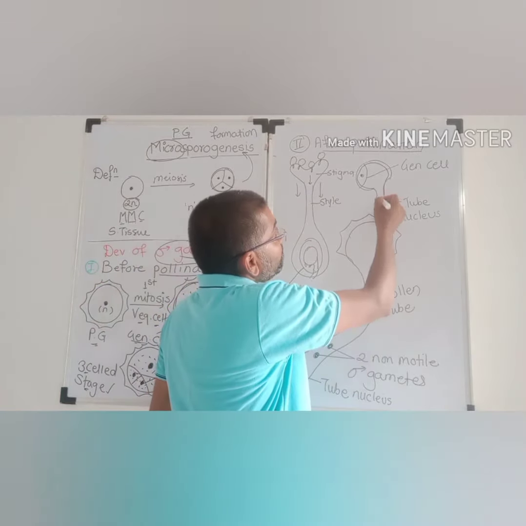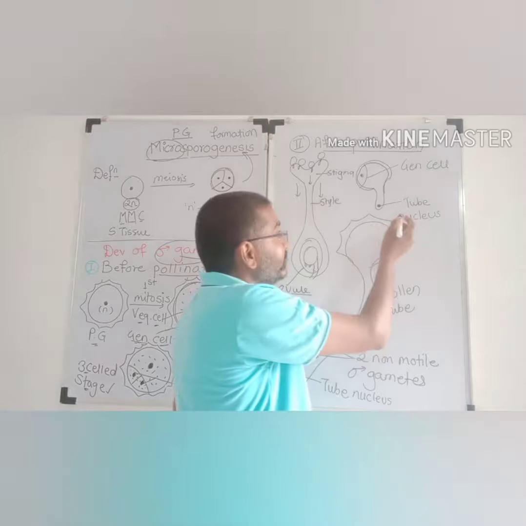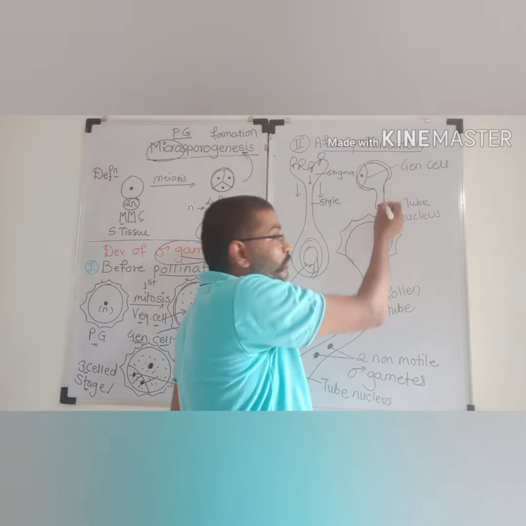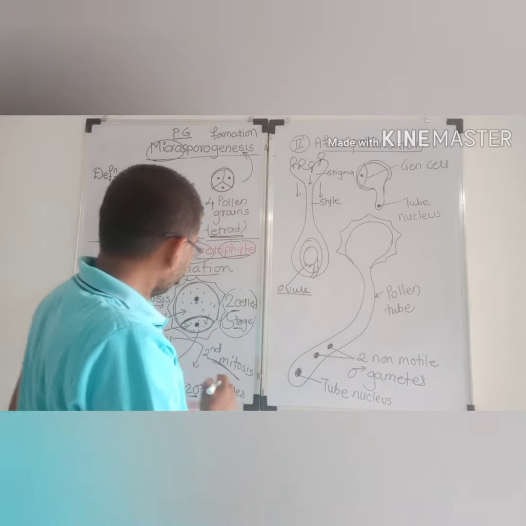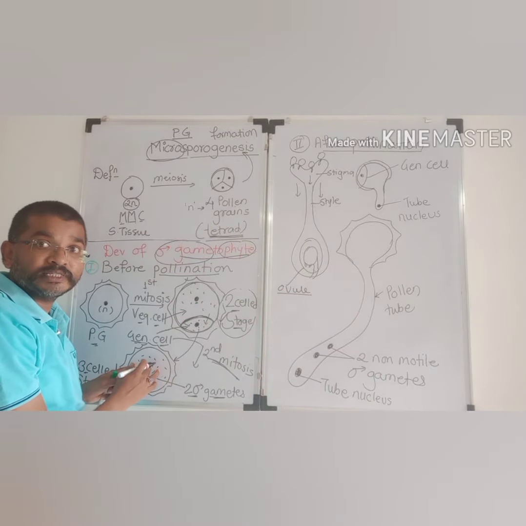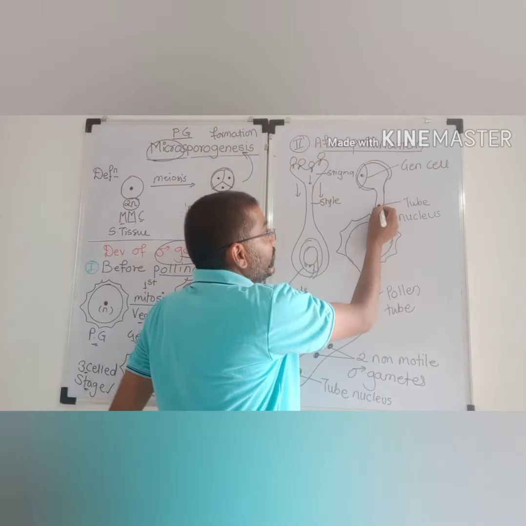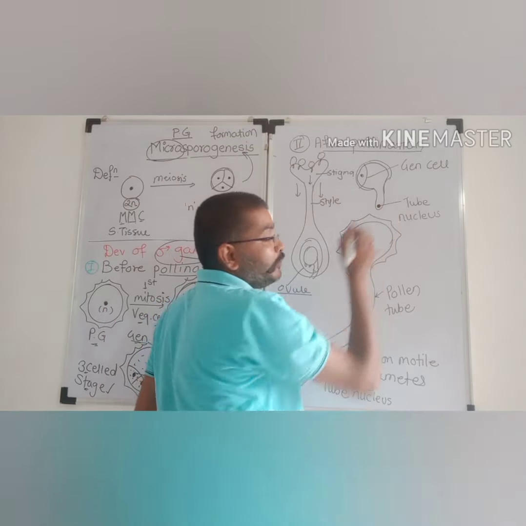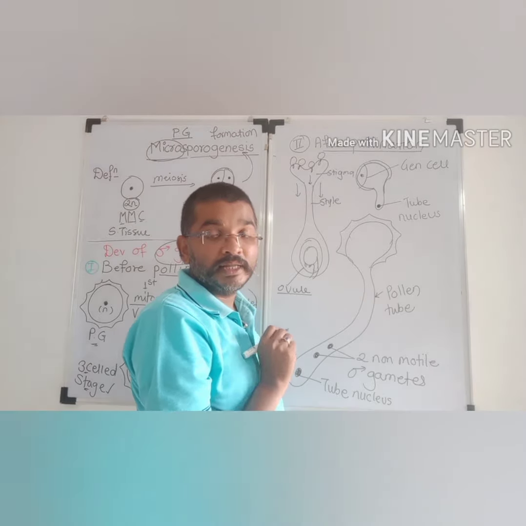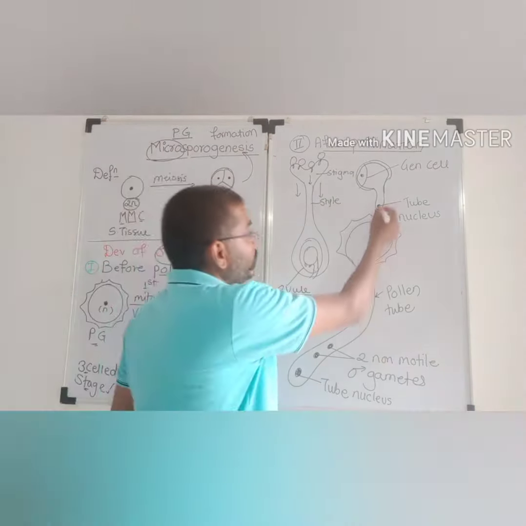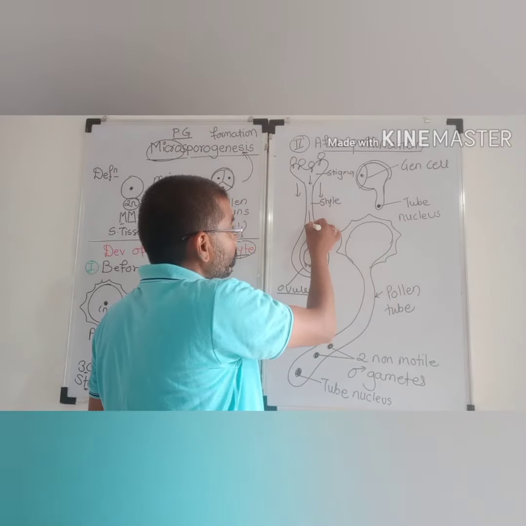Concentrate on this diagram. When the pollen tube comes out, the tube nucleus migrates and comes to the tip of the pollen tube. This tube nucleus guides the growth and development of the pollen tube towards the female gametophyte.